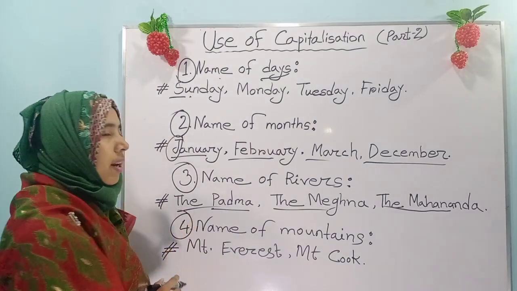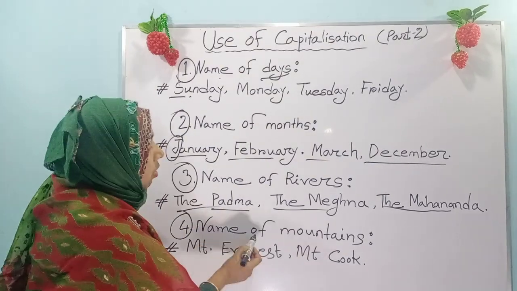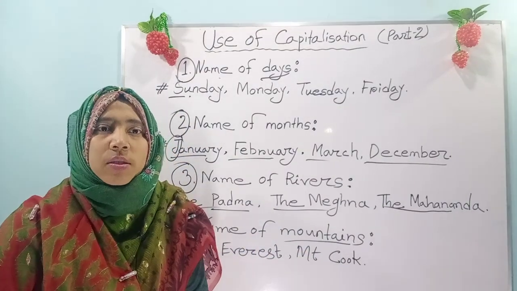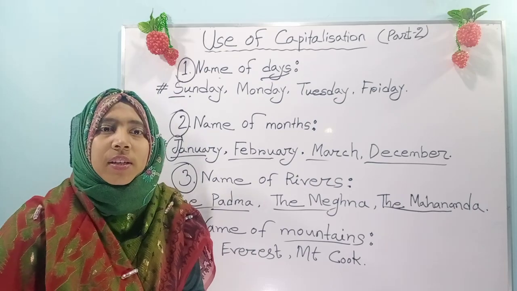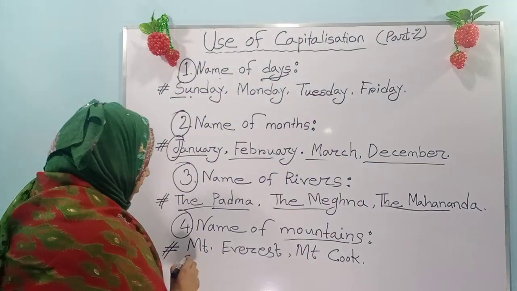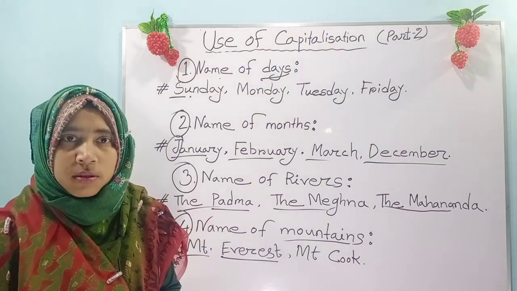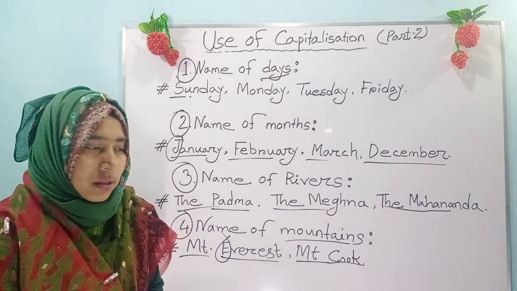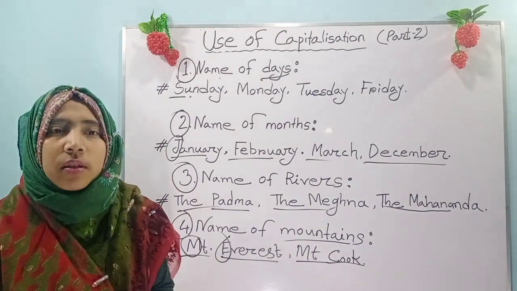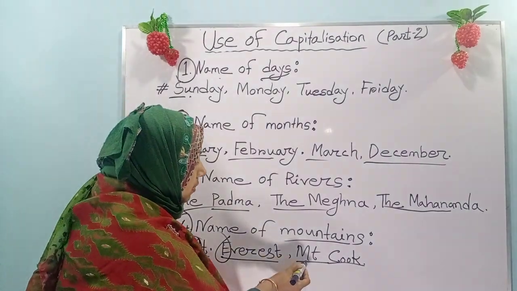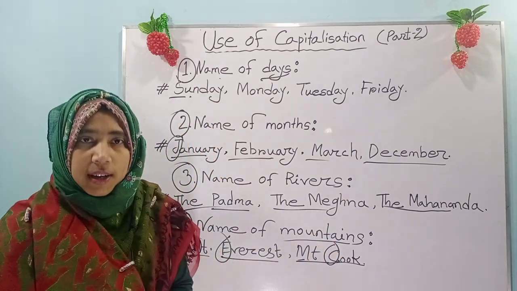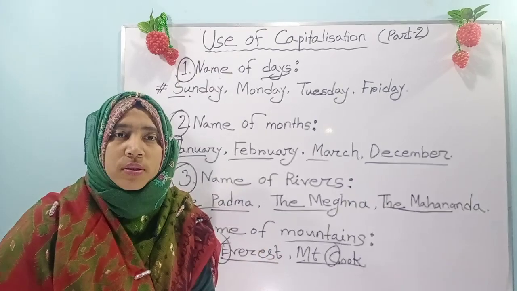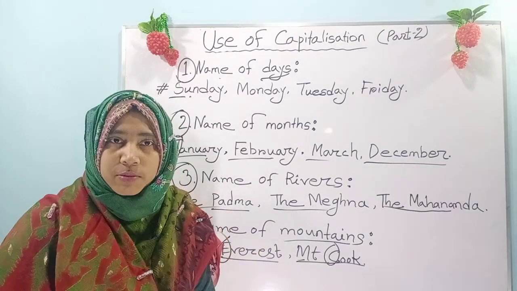And after that, the last one we see is names of mountains. For every type of mountain, we have to use the first letter in capital letter. Here we see Mount Everest and we see Mount Cook. Here we see Everest, and here M is in capital letter. And after that, M and C are in capital letter. So for every type of mountain, we will use the first letter in capital letter.